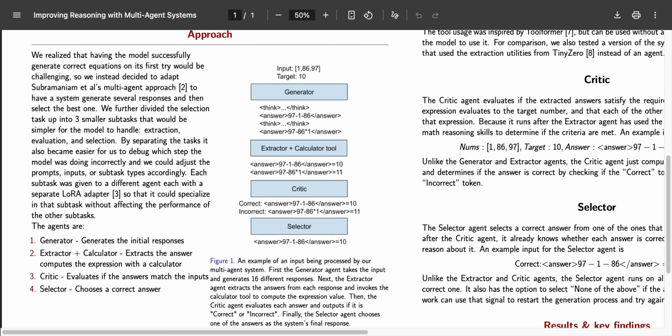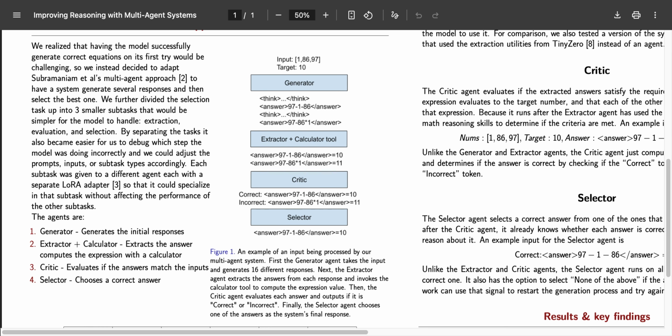So let's walk through an example. In this example, the input was 1, 86, and 97, and the target was 10. First, the generator gets this input and outputs 16 different chain-of-thought responses, each with think and answer tags. The extractor extracts the answer portion and invokes the calculator tool by adding an equal sign at the end. The calculator tool computes the expression value and appends it to the response, like in this example.